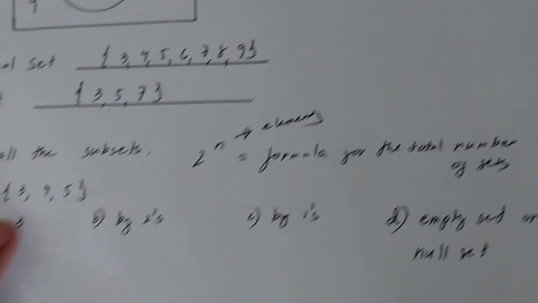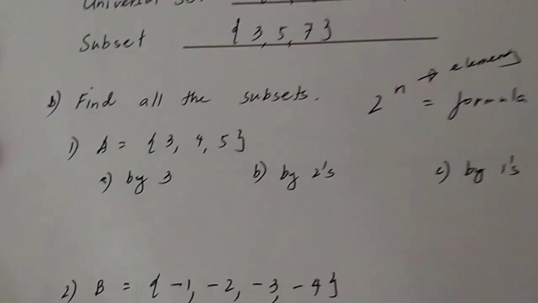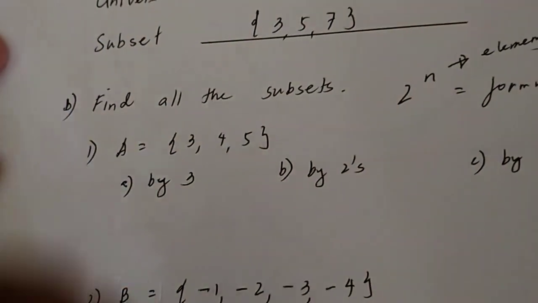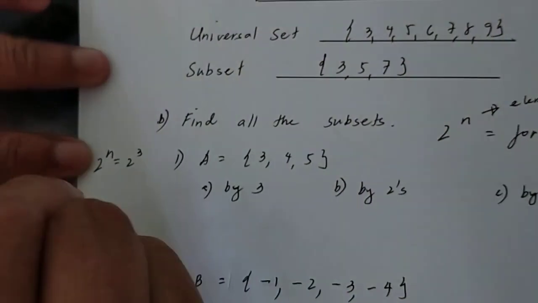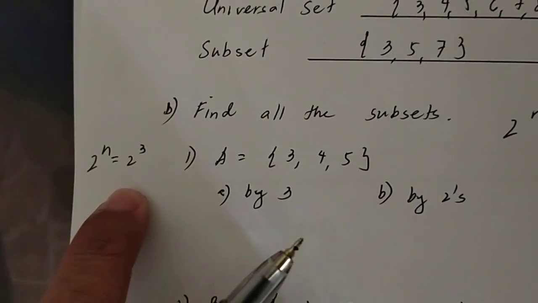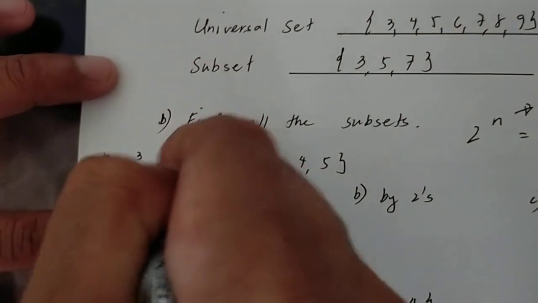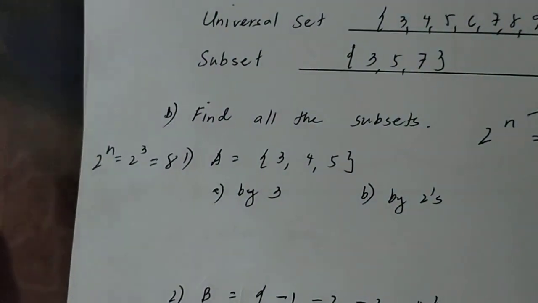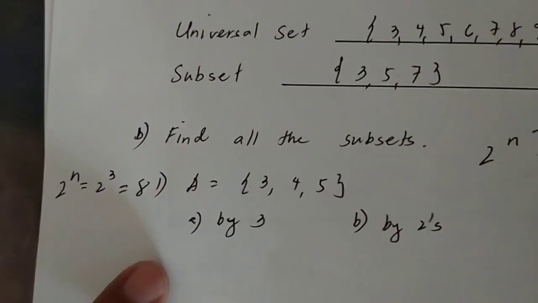So in number 1, how many elements do we have? 1, 2, 3. There are 3 elements. What are these elements? 3, 4, 5. So 2 to the n is equal to 2 cubed. What is 2 cubed? 2 times 2 times 2. The exponent will tell us how many times the base is to be multiplied by itself. 2 cubed is equal to 8. So therefore, there must be 8 subsets if we have 3 elements, like in set A.